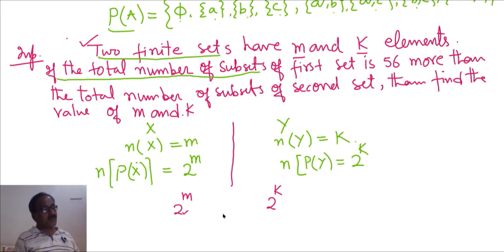So when we equalize these two, we add 56 here. Then these two terms will be equal.